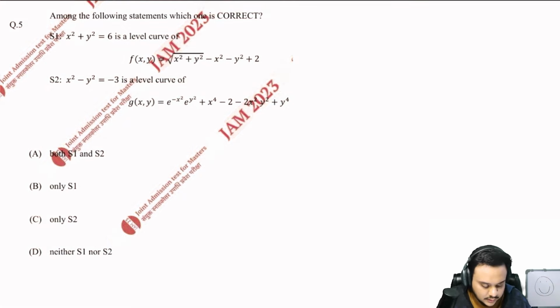Okay, let us move on. So let us look at the fifth question now, which says that among the following statements, which one is correct?